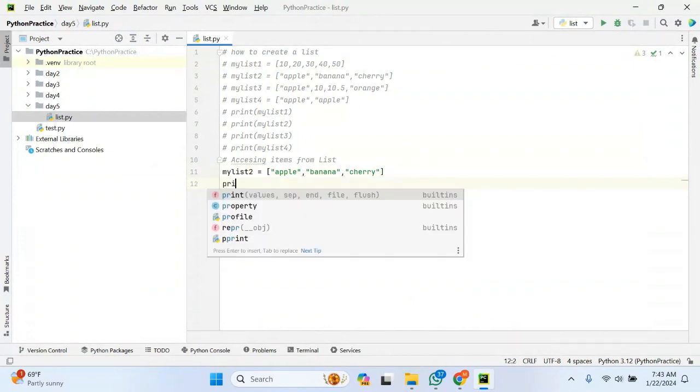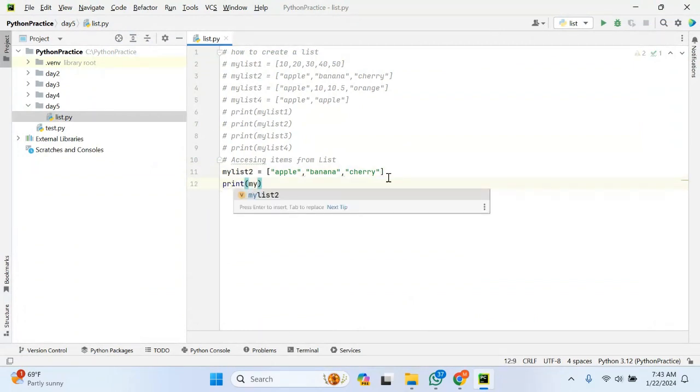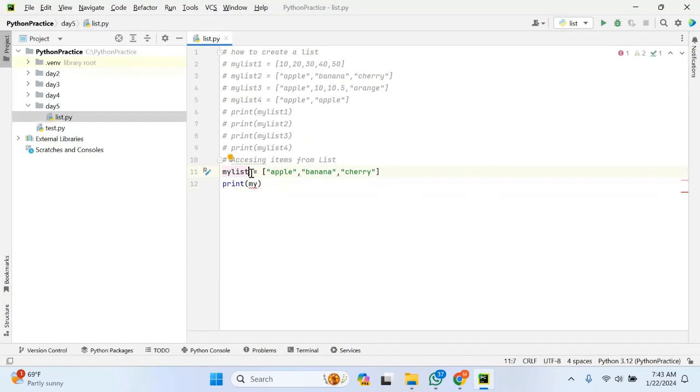Suppose let me print my list. Let me create this as my list only, not my list 2. Indexing is always specified using square brackets, and we specify the indexing number. So this is my list of 0. I want to know the value or object at the 0th index position. Similarly, the second index position, and similarly, what is the value at index -1, and similarly, the value at -2. So these are different types of operations.